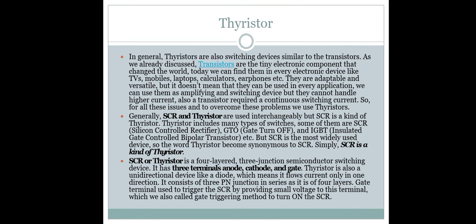Then the next topic is thyristors. The thyristor is a switching device similar to a transistor. The transistor is the electronic component that changed the world. Every electronic device like TVs, mobiles, laptops, calculators, earphones uses it.